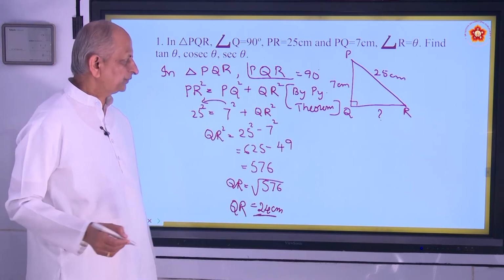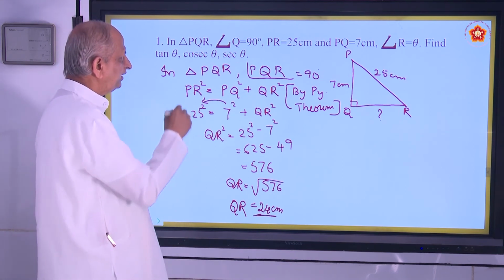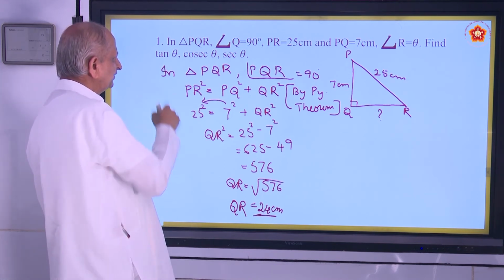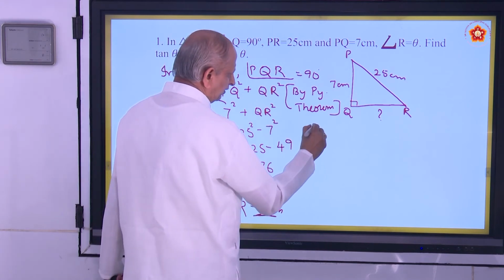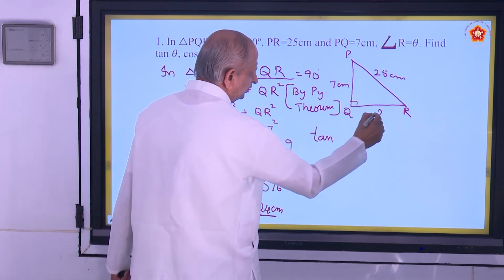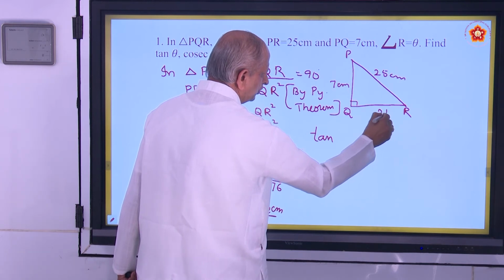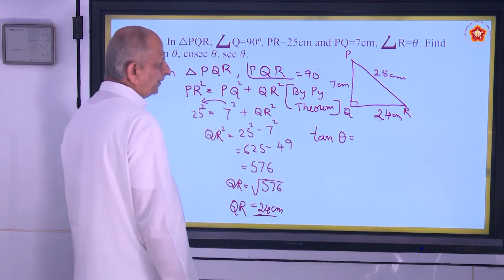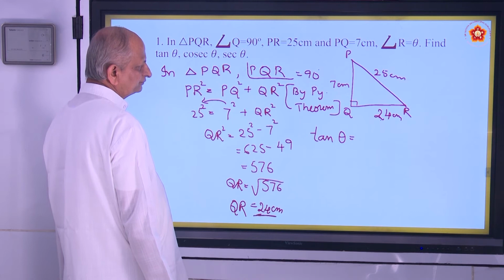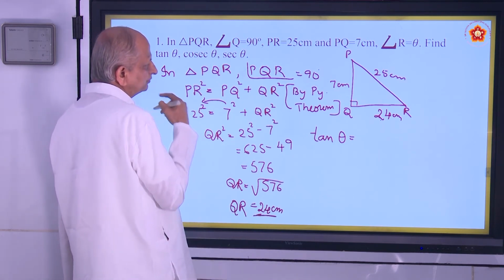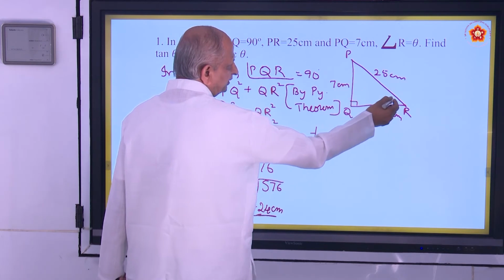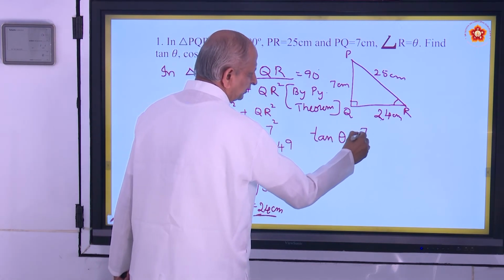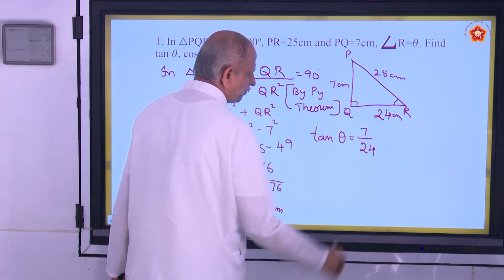By Pythagoras theorem. Use this and find out the ratios or define these angles. So tan theta. Use this value. So this becomes 24 now. What is tan theta? Opposite side by adjacent side. So you have opposite side for this triangle R. Opposite side is 7, adjacent side is 24.